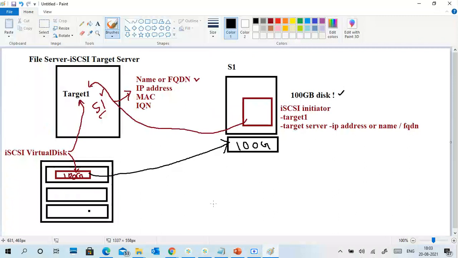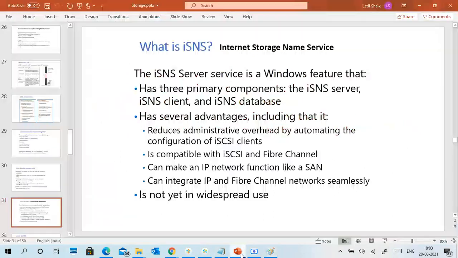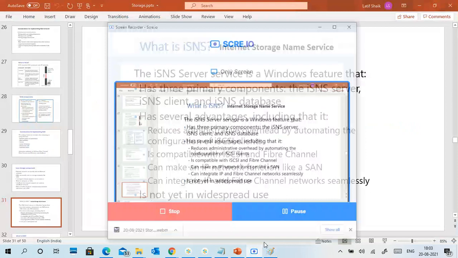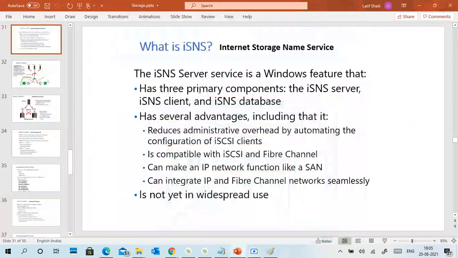These are very simple notes only. Just go through once. It's already 6 o'clock, so let me continue so that it finishes in one go. Internet Storage Name Service, iSNS. What is this kind of thing?